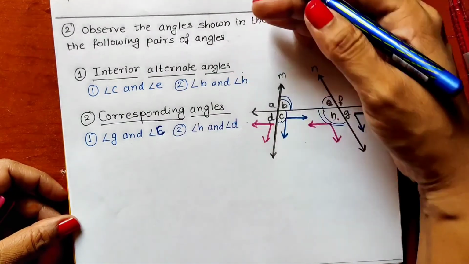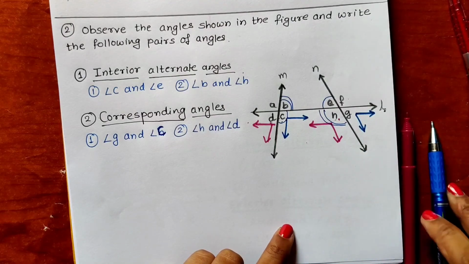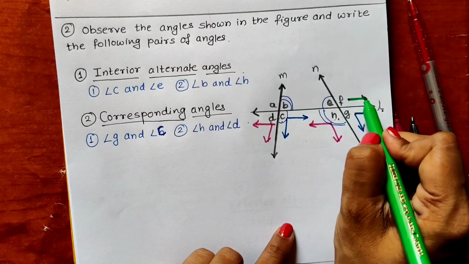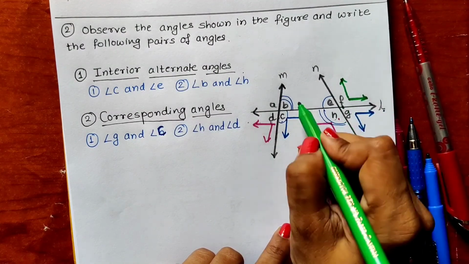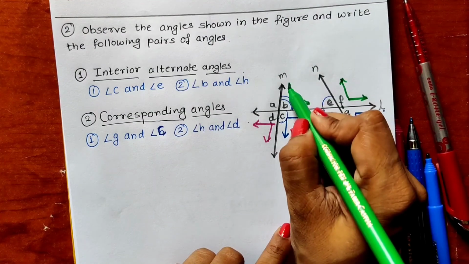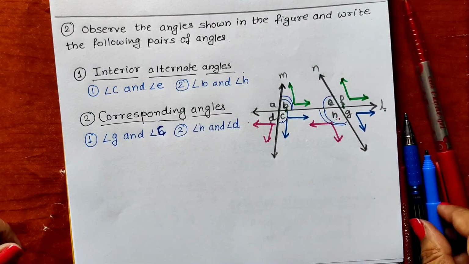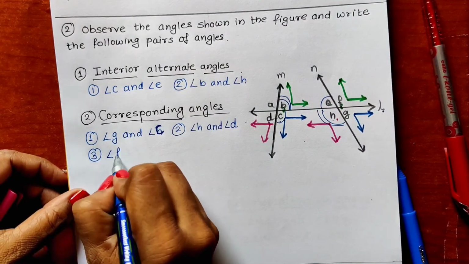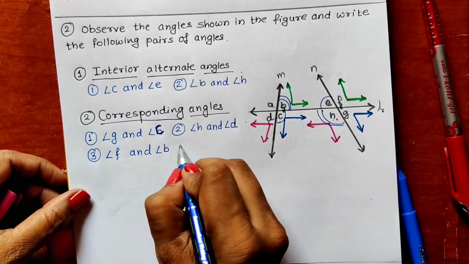Now observe the next direction. Upward direction, left hand side, this is angle F. Upward direction, left hand side, this is angle B. F and B. So the third pair is angle F and angle B. We know there are 4 pairs of corresponding angles.